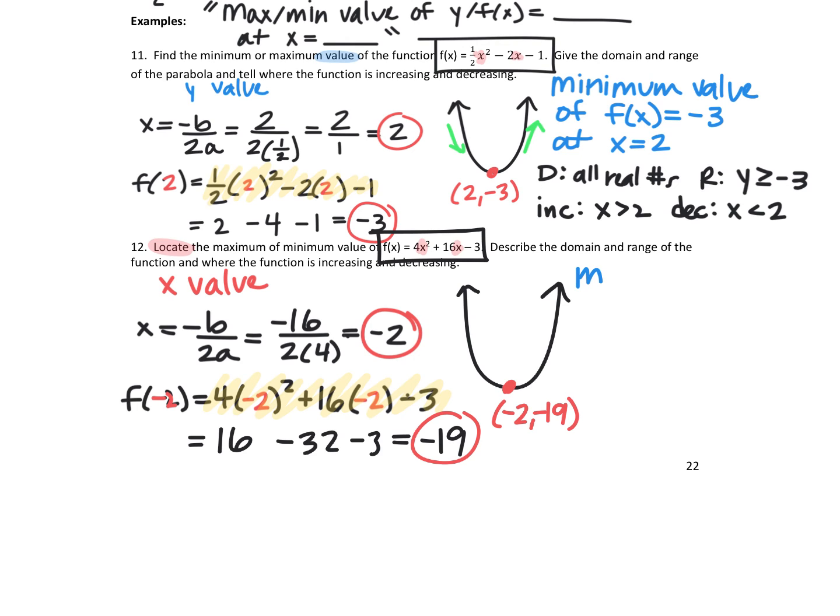I know I asked for the x value, but if we say both things, we'll be fine. The minimum value of, what's the actual minimum value? -19. Minimum value of f of x is equal to -19 at the spot x equals -2.